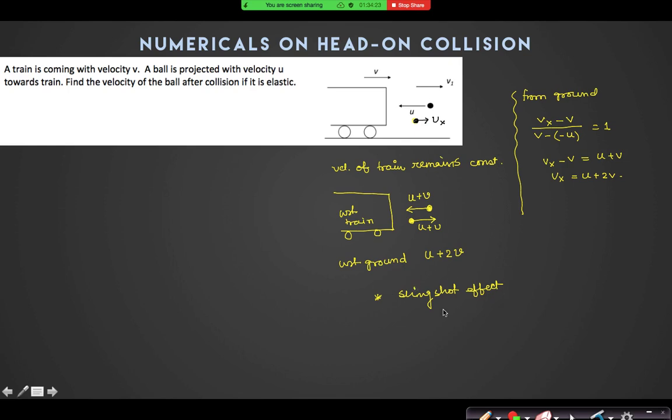This slingshot effect is very useful if you have to increase the velocity of any object. So it is used to increase the velocity of rockets or spaceships.